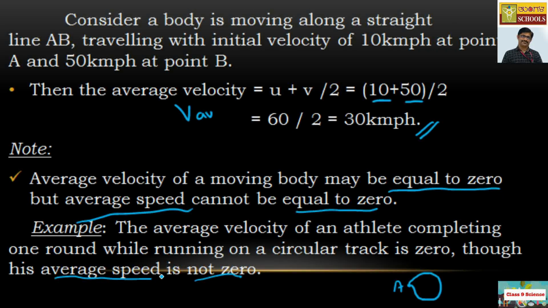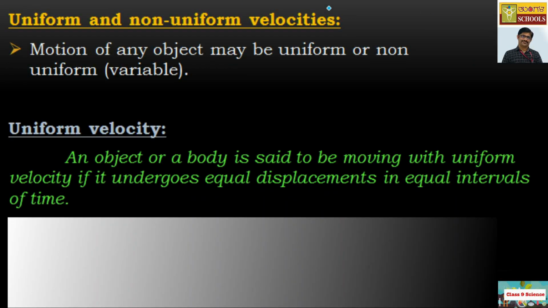I hope you got the concept of average velocity right. Let me take the next concept, uniform and non-uniform velocities. Motion of a body or an object may be uniform or non-uniform, or variable. Therefore, we have the definitions of uniform and non-uniform velocities.